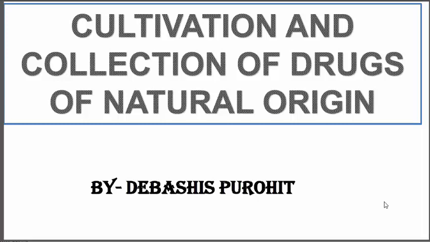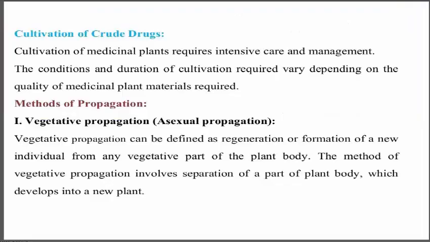Today we are going to study cultivation and collection of drugs of natural origin. So let's start. First, cultivation of crude drugs. How is it cultivated? It may be cultivated through vegetative propagation or sexual propagation, that is, asexual and sexual propagation. Cultivation of medicinal plants requires intensive care and management, the conditions should be good, and different qualities of medicinal plant materials are required.